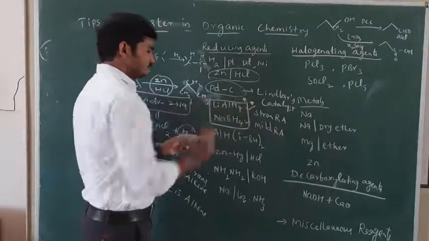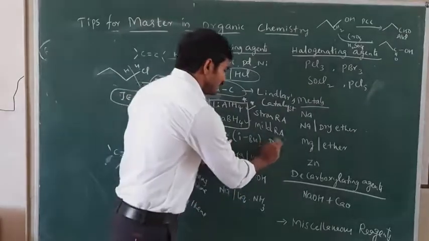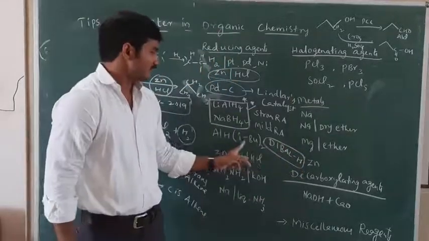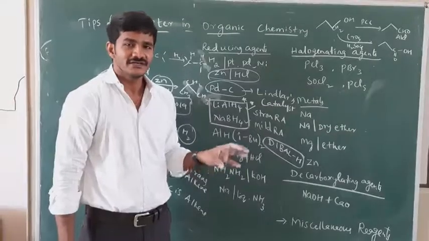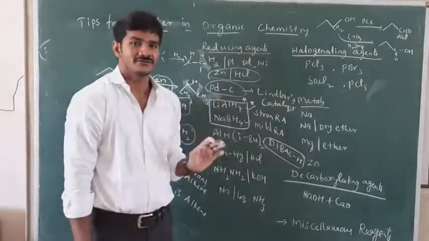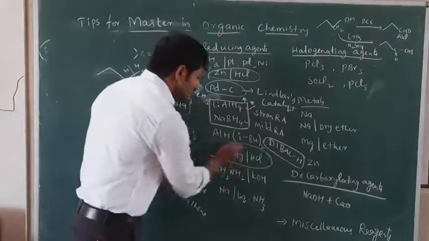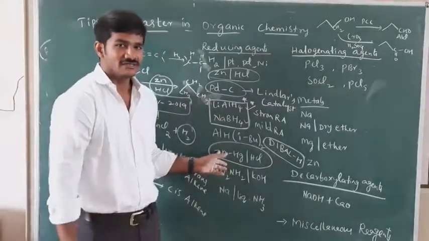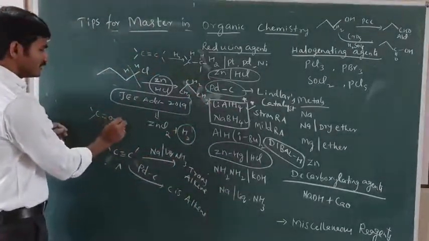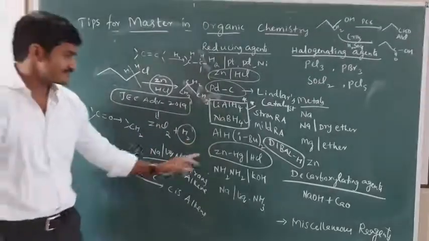Reducing agents. And this is diisobutyl aluminum hydride, also said to be DIBALH. Diisobutyl aluminum hydride is a strong reducing agent. It can reduce nitriles into aldehydes and also esters into aldehydes. Both can be converted. And this is zinc amalgam. In which reaction is it used? Clemmensen reduction. What is the Clemmensen reduction function? The C double bond O group can be converted into CH2 with the Clemmensen reducing agent, zinc amalgam in HCl.